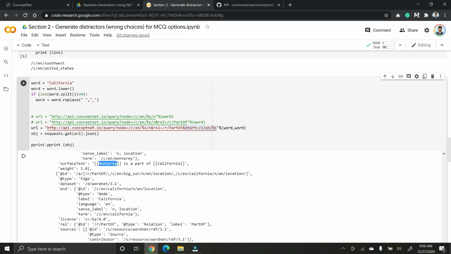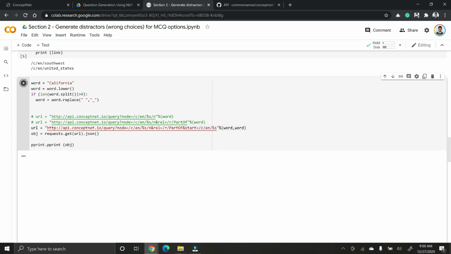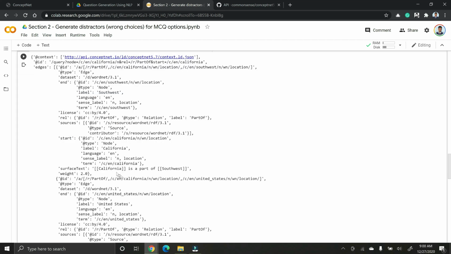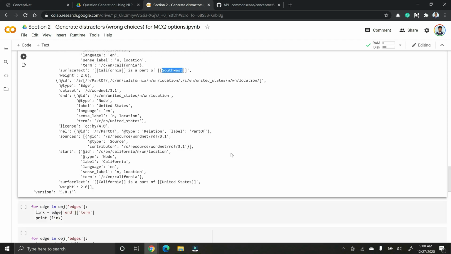So California should be at the start, not at the end. Now if we run this query, we would only get two words where California is part of Southwest and California is part of United States.